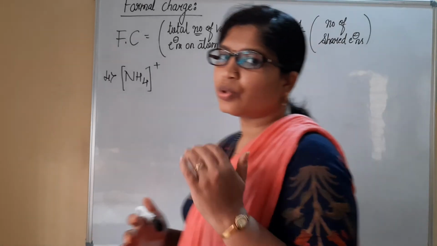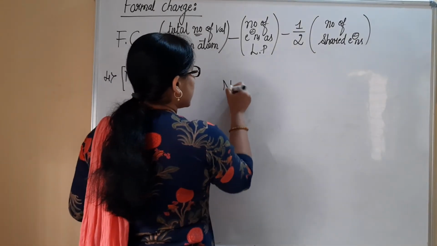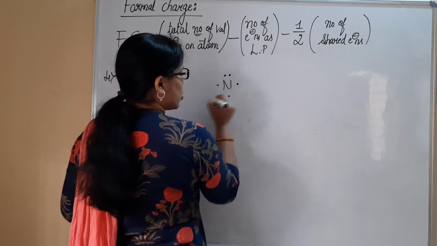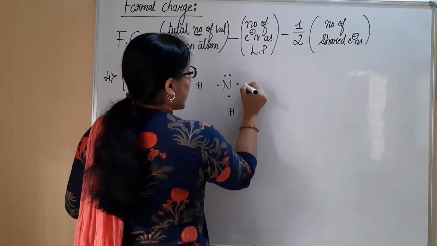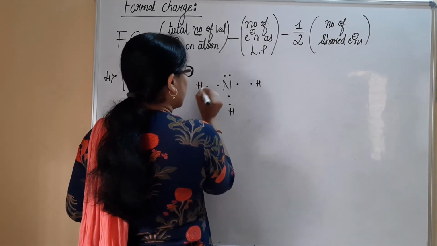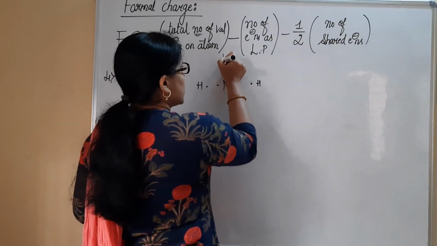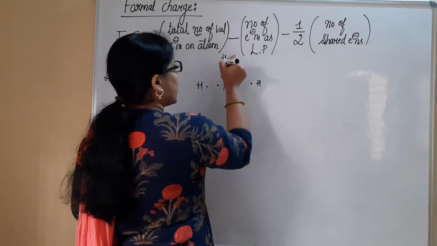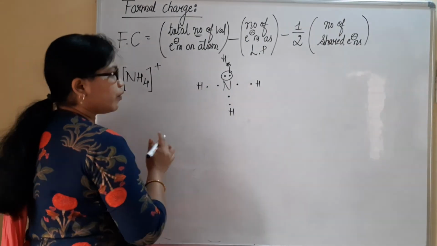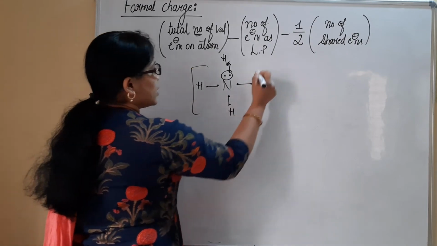Okay, now let us do this example, NH4 plus. When you consider NH4 plus, let us write the structure first. There are 2 electrons as a lone pair, 5 electrons, and there are 4 hydrogen atoms present. Each hydrogen gives 1 electron, right? Similarly, the last, that is the 4th hydrogen atom which is present here, will be donated completely by nitrogen through a dative bond. So this is how we will be considering the structure. So this is NH4 and the whole charge is +1.